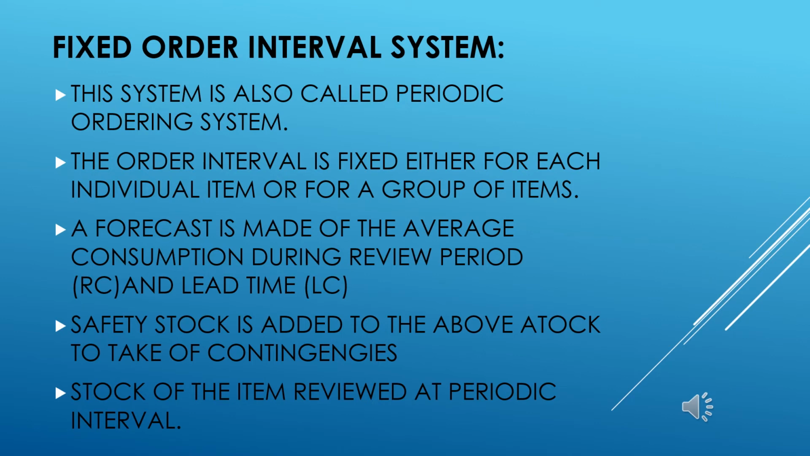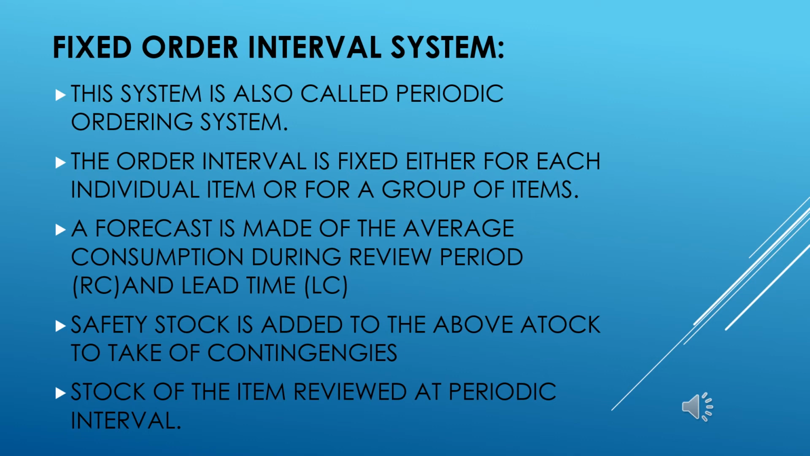Now moving on to the fixed order interval system, the second system that we will be talking about in replenishment systems. As I have previously mentioned, the fixed order interval system is also called the order cycling system, or the periodic ordering system, or definitely it is also called the two-bin system. The few assumptions or characteristics of this fixed order interval system are: the order interval is fixed